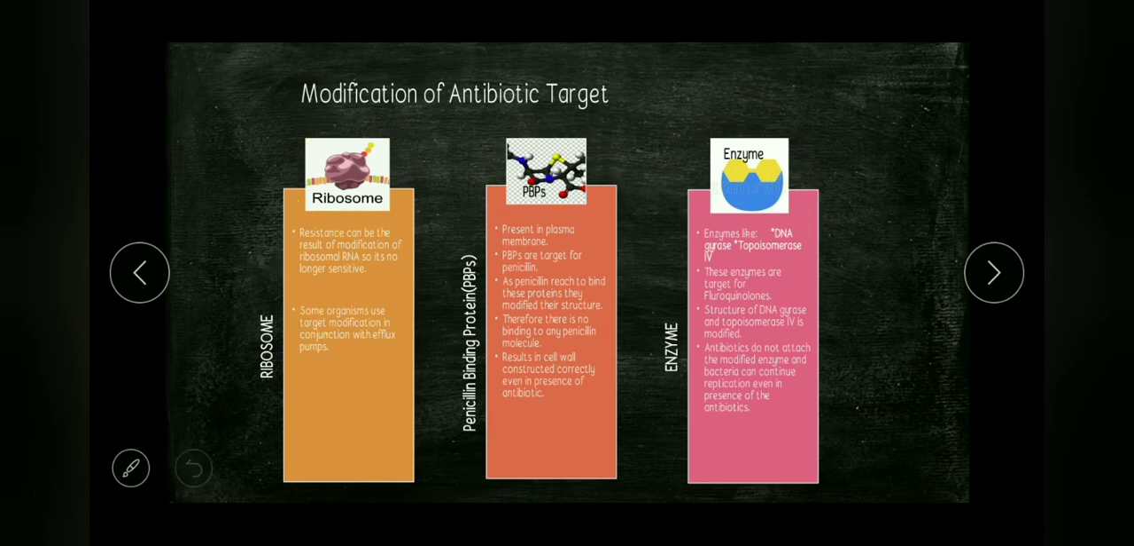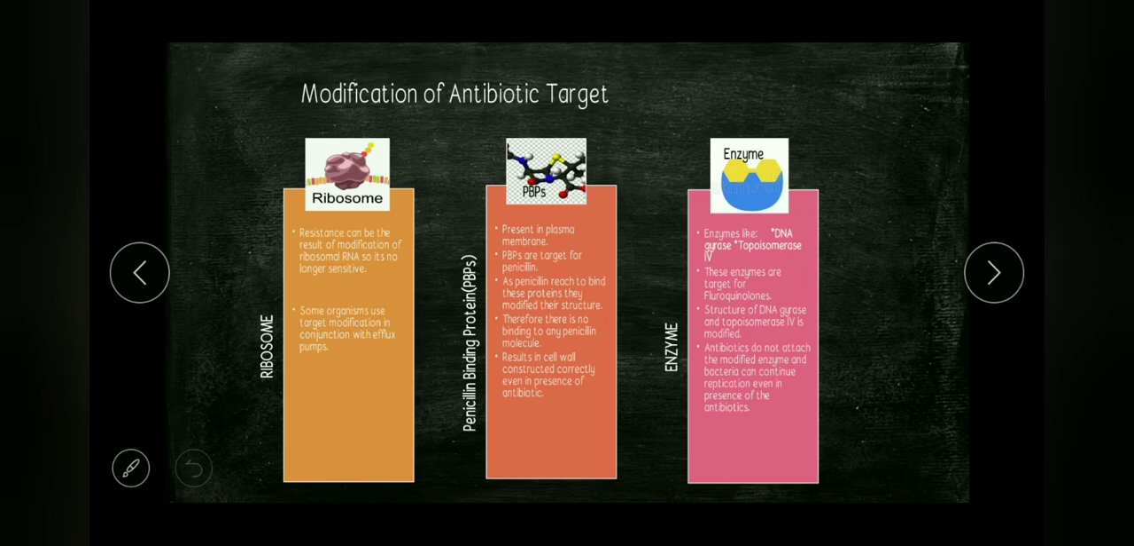Then the third target of antibiotic is the enzyme. Bacteria have enzymes DNA gyrase, also called topoisomerase 2, and topoisomerase 4. Both are essential in DNA replication. As we all know, DNA gyrase is used in unwinding of supercoiled DNA, and topoisomerase 4 is used for partitioning of chromosomal DNA during cell division.